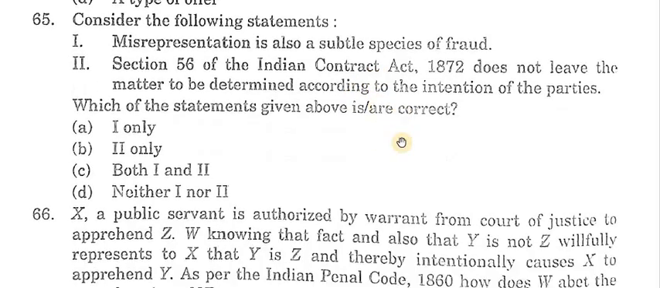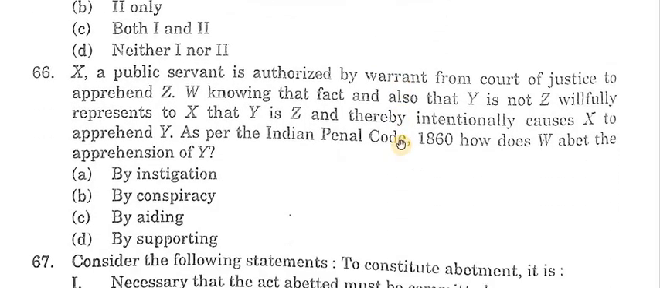Next question is 66. X, a public servant, is authorized by warrant from a court of justice to arrest Z. Y represents to X that he is Z and thereby intentionally causes X to apprehend Y, as per the Indian Penal Code 1860. How does Y evade the apprehension? Answer is A. By instigation.